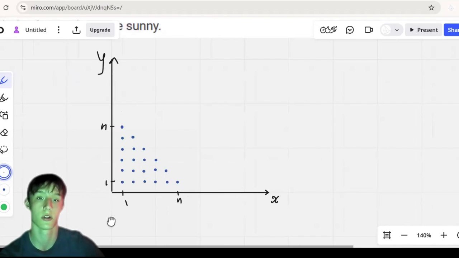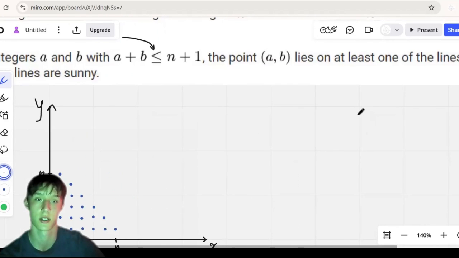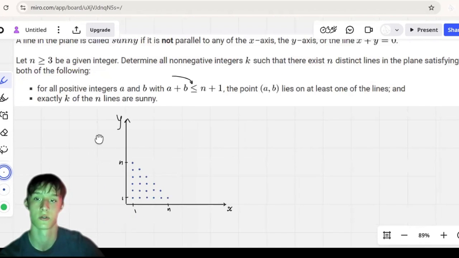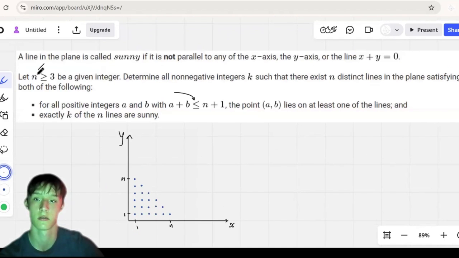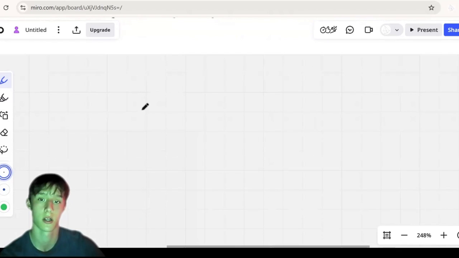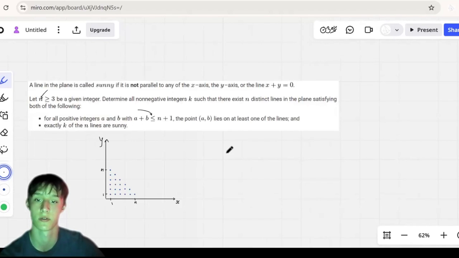So for the more advanced people, the way you start thinking of these questions is we don't know the answer yet, but since the answer, all the non-negative k, might be different depending on our variable n, what we want is to guess the answer by looking at small cases. So for example, we start from n equals 3.